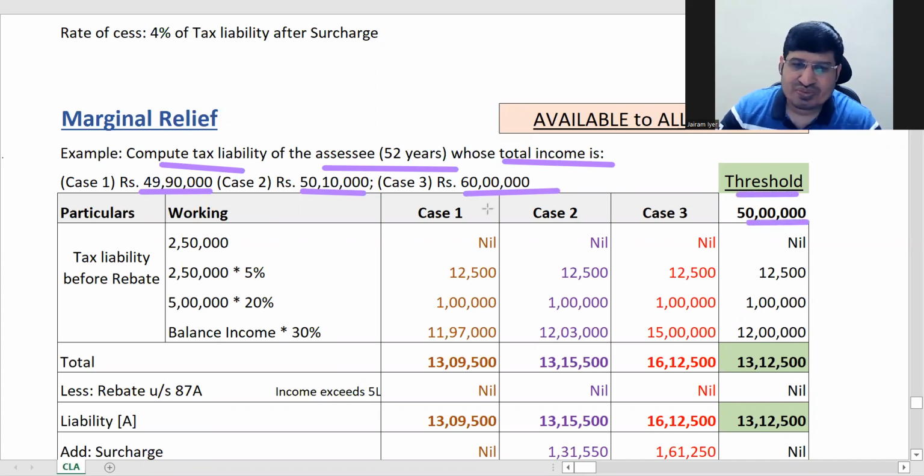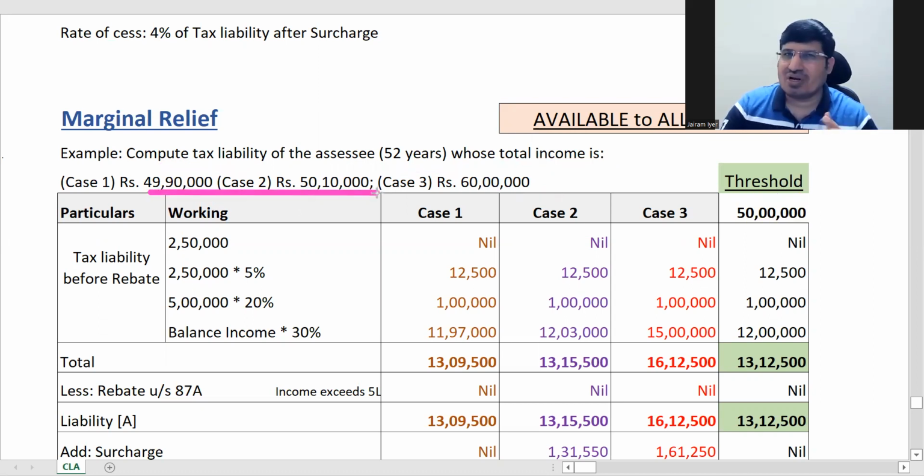Now let us see. First thing, between the first two, how much income is more? Only 20,000 is more, correct? Okay. So let's now compute tax for this.